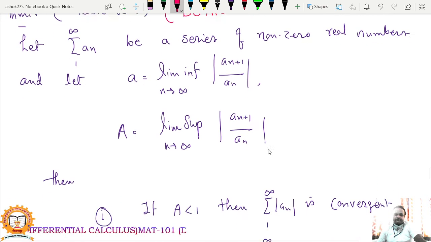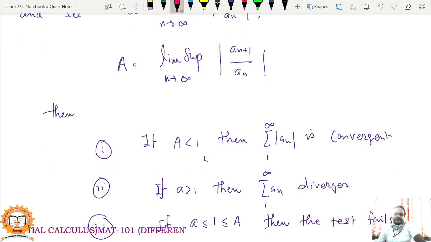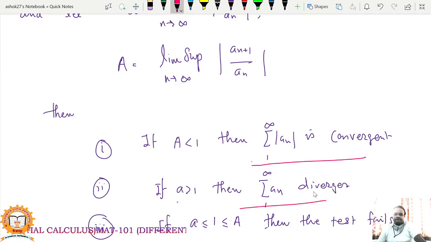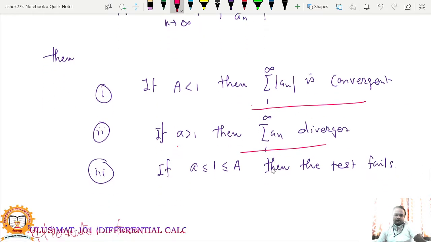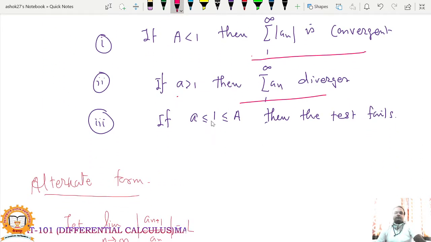Then if capital A is less than 1, summation mod an is convergent, and if small a is greater than 1, then summation mod an diverges. And if small a is less than or equal to 1 and capital A is greater than or equal to 1, then this test fails.